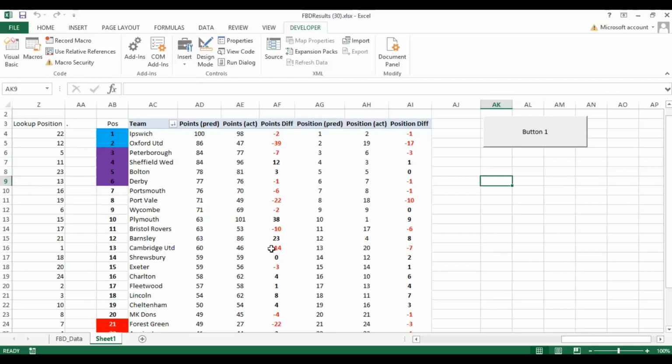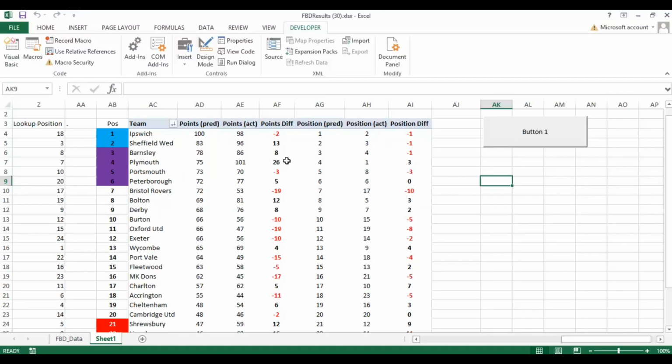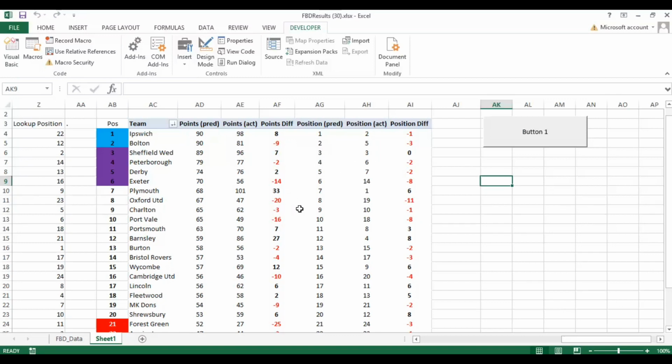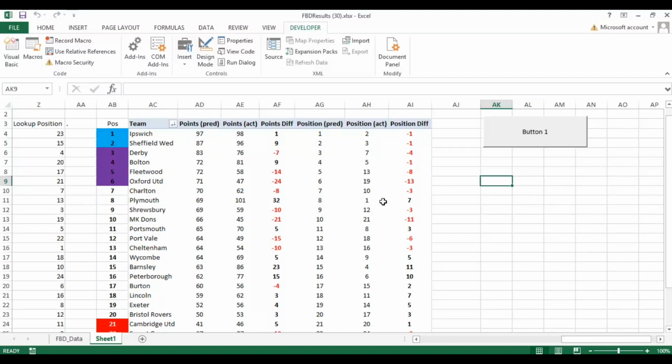Just going to keep running this because, again, Plymouth 9 points below, 38 points. It's huge. It's really significant. Barnsley 23. These are certainly the two that we're looking at that have continually achieved more points than they were expected to, given their individual match odds that were assigned. This is by the betting exchange, remember, not by bookmakers. But Plymouth and Barnsley here,